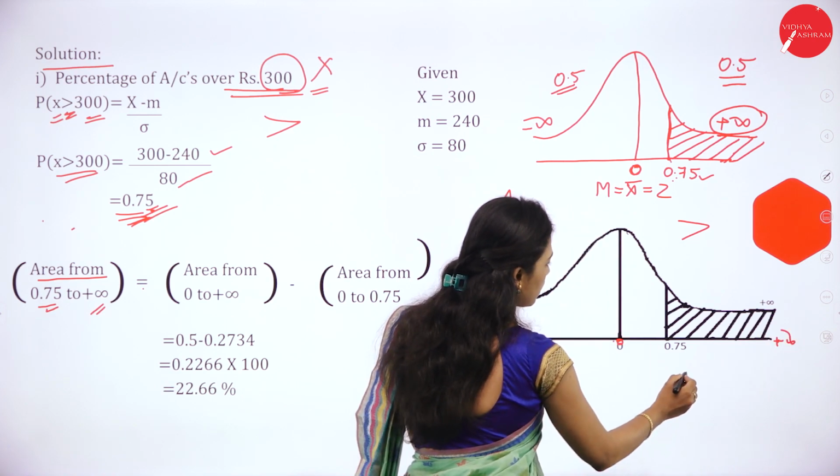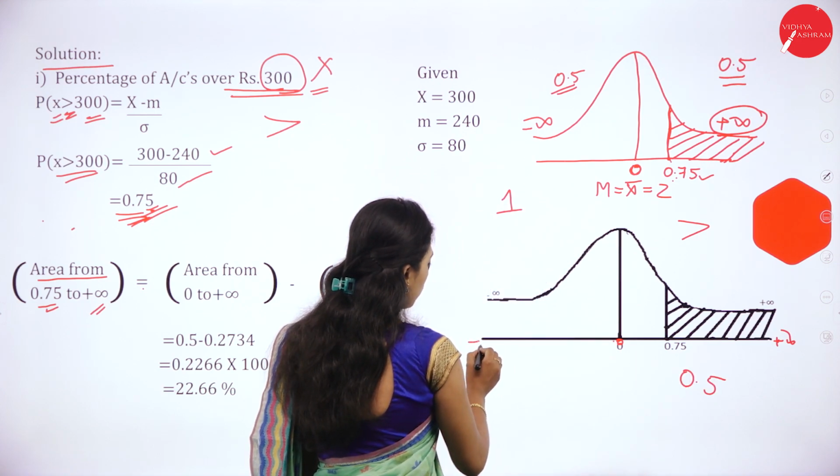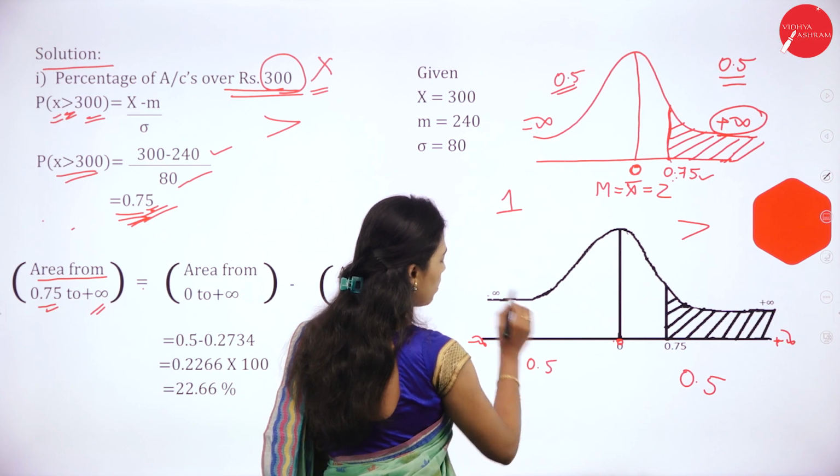We know that 0 to plus infinity is 0.5, and 0 to minus infinity is 0.5.